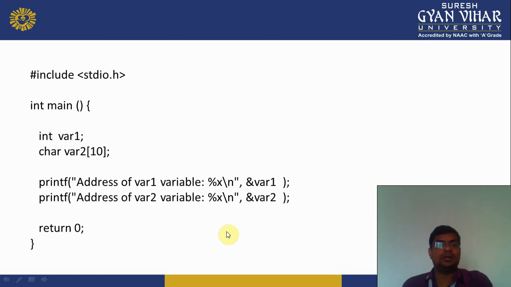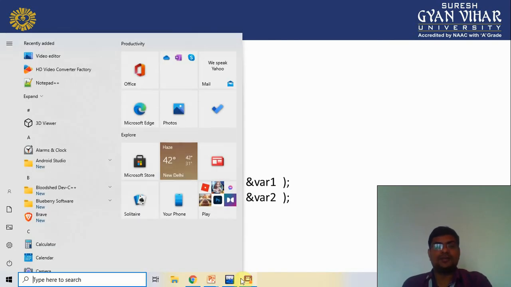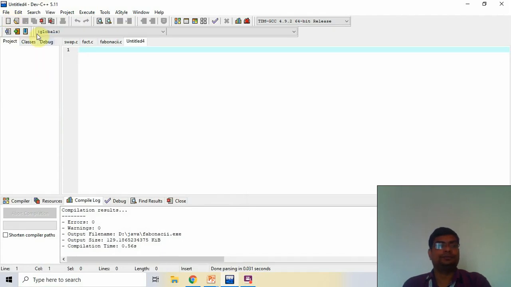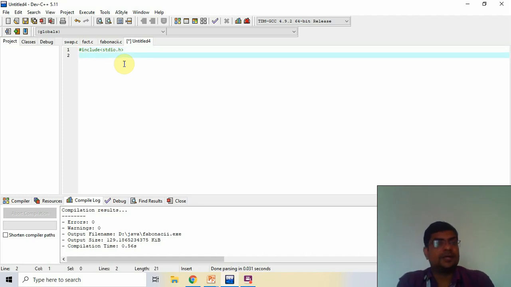into Dev C++. After that we learn more about it. So #include <stdio.h>, and after that I create a main function.